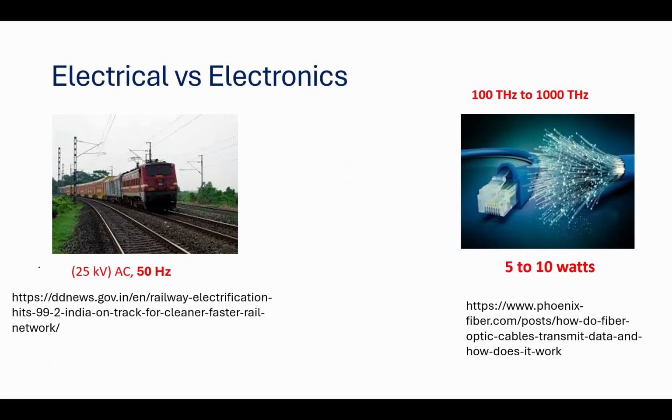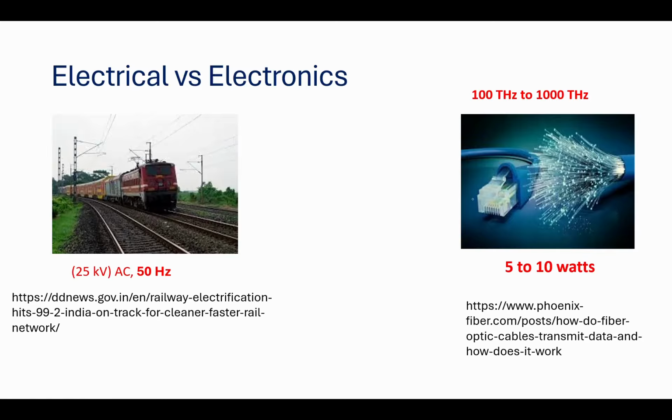Before we start, let us see the difference between electrical versus electronics. Phenomena like electrical machines, electrical power generation, transformers, and the distribution of electrical energy fall in the category of high power but low frequency. For example, this railway power line carries high voltage but with low frequency. Therefore, this falls in the category of high power but low frequency.